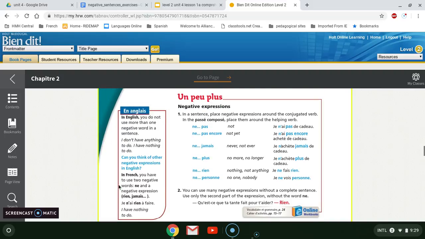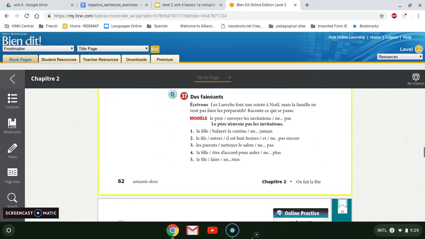Take a look over here on the left-hand margin, en anglais. In English, you do not use more than 1 negative word in a sentence. I don't have anything to do. I have nothing to do. Whereas in French, you have to use 2 negative words, ne and the negative expression. Je n'ai rien à faire. I have nothing to do.